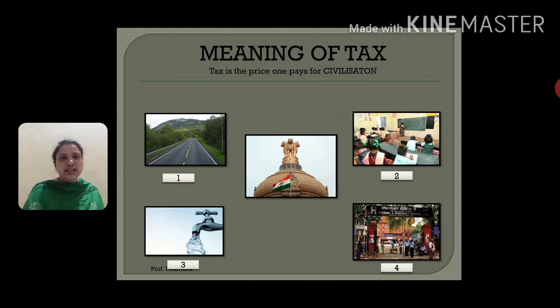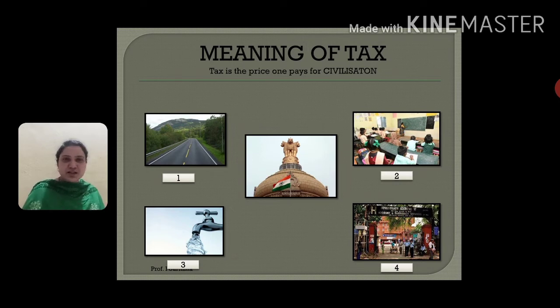So definitely these services are provided by the government to you only. So for that we have to pay money to the government, and if the government asks for money in a friendly way, we are not going to pay it. So definitely the government will impose tax on us, right? And this is why we pay taxes to the government.